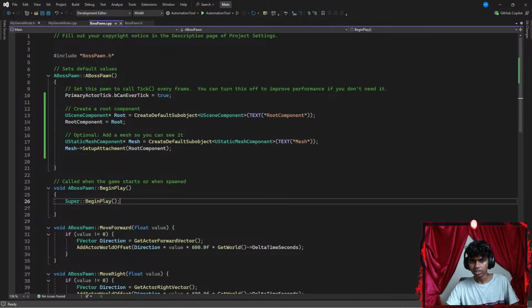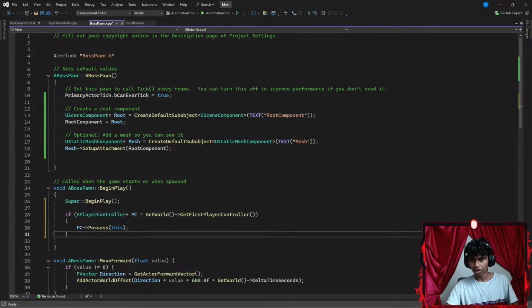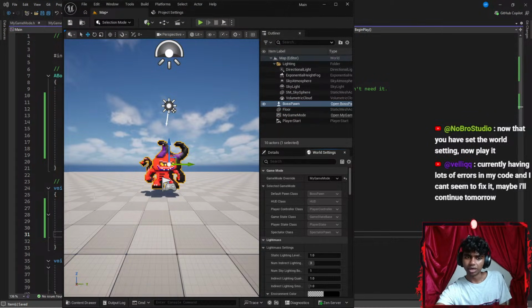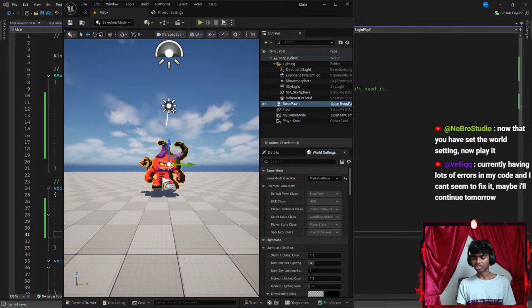Now that you have set the world settings, now play it. Honestly, I actually did. It's still like I couldn't move. Let's hit Control S. I currently have lots of errors in my code and I can't see how to fix it. Maybe I'll continue tomorrow. Honestly, you could actually continue tomorrow too, guys, because if we're exhausted trying to push hard, I feel like it wouldn't get that much progress.